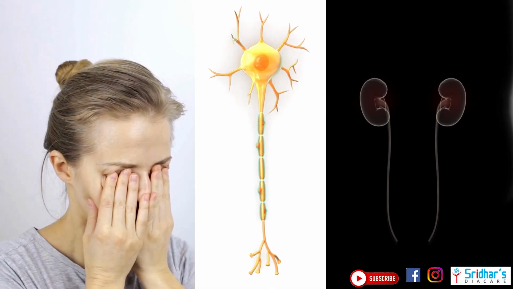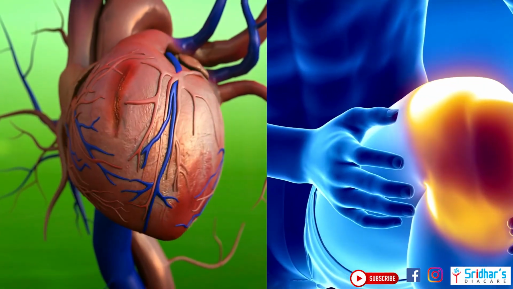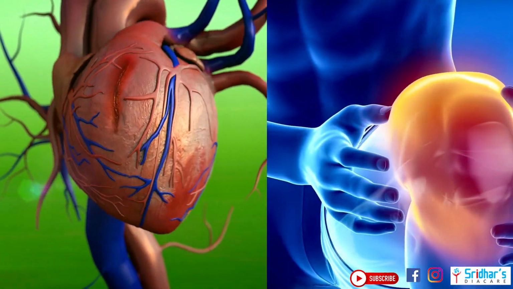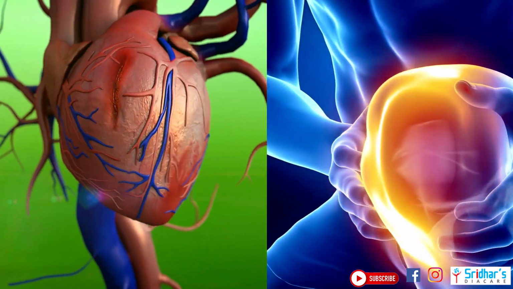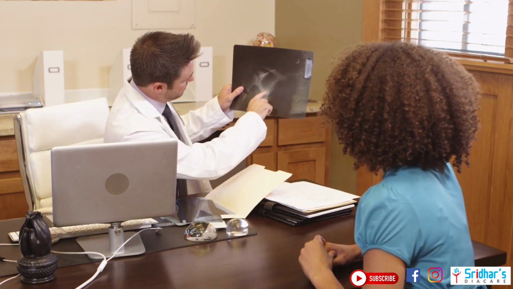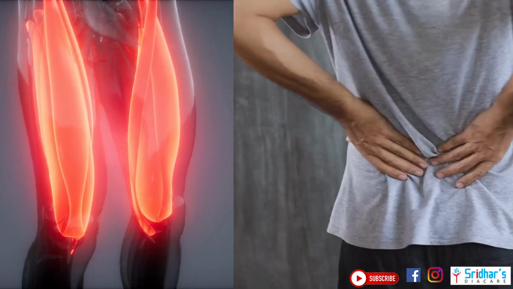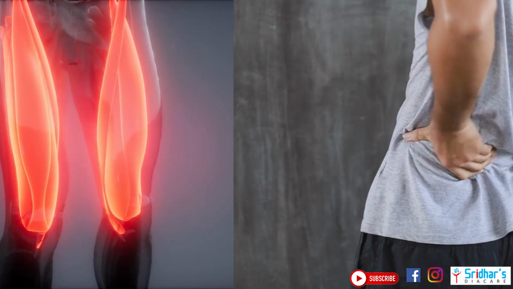Apart from complications that can occur to eyes, nerves, kidneys, and heart, diabetic patients are also at high risk of bone diseases and fractures, especially of the hip. How does diabetes affect bones? Uncontrolled diabetes can lead to breakdown of the musculoskeletal system, which includes bones, joints, ligaments, and tendons.